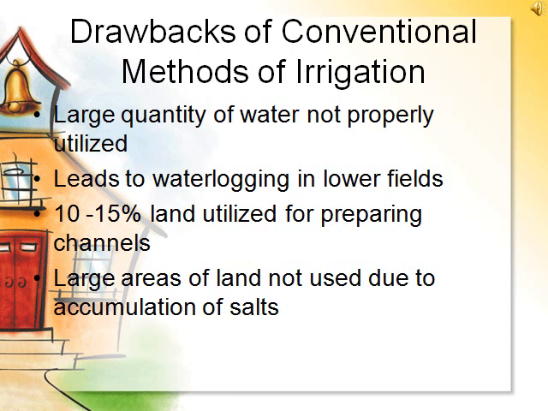In the fields, about 10 to 15% of land is utilized for preparing channels and distribution, which decreases the effective area of cultivation. And lastly, extensive areas of land in the arid and semi-arid regions of India are no longer used for cultivation due to accumulation of salts.